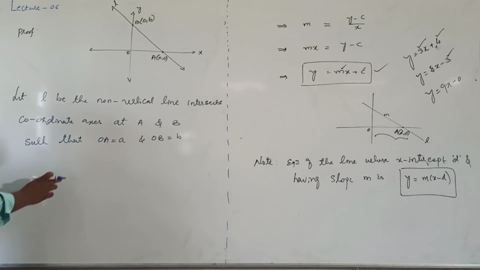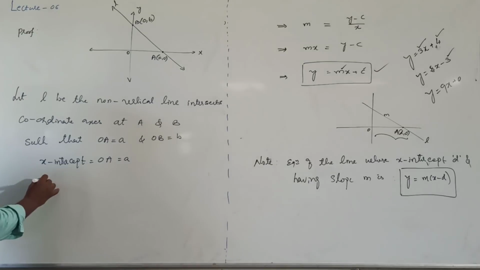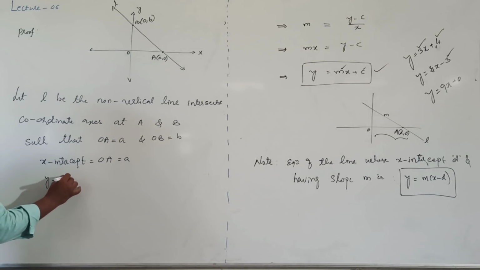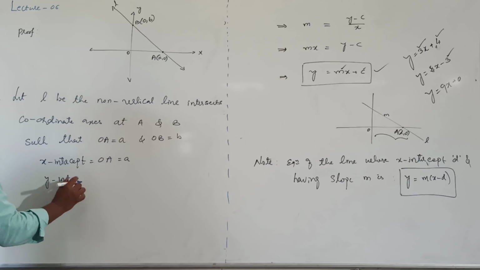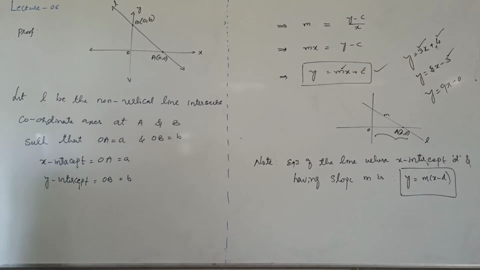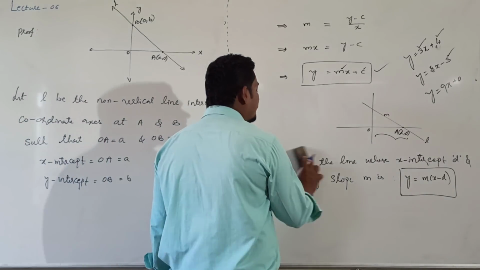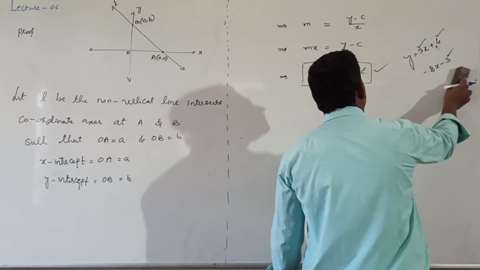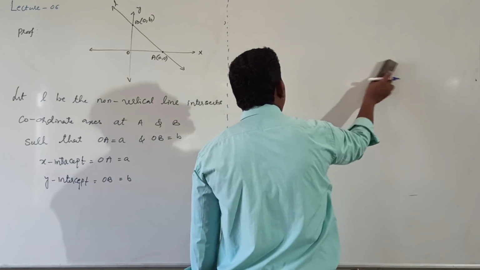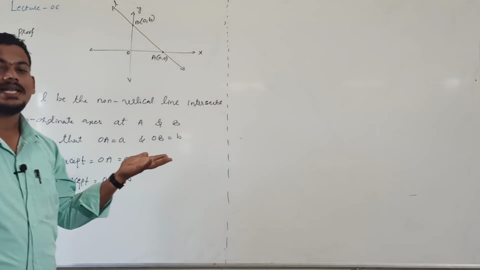Next, the x-intercept is equal to OA, which is small a. The y-intercept, since both intercepts are given, is equal to OB, which is small b. Now we need to find the equation of this line L. Can you tell me the equation of line L, or the equation of AB? Both are one and the same, because they are coinciding lines.